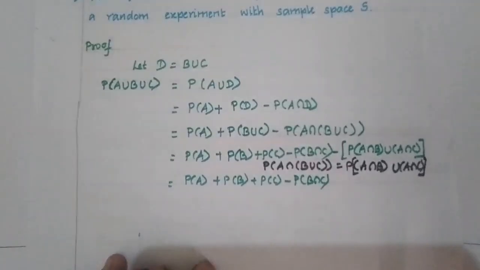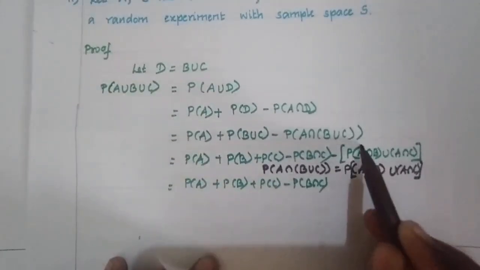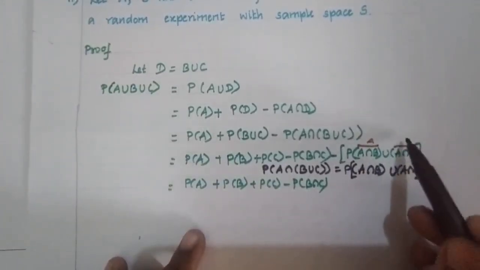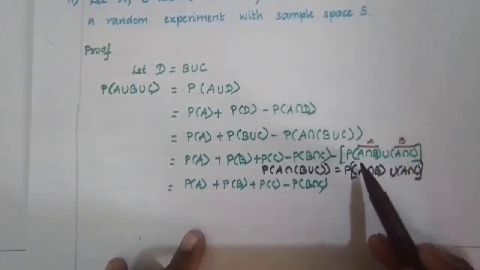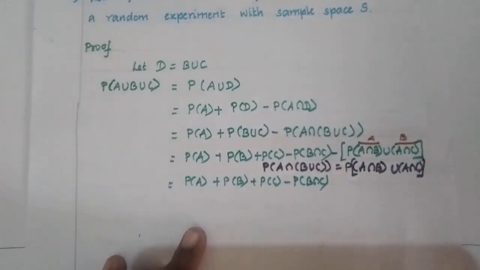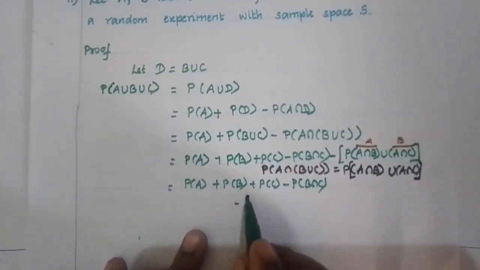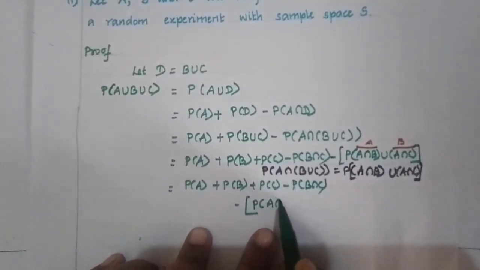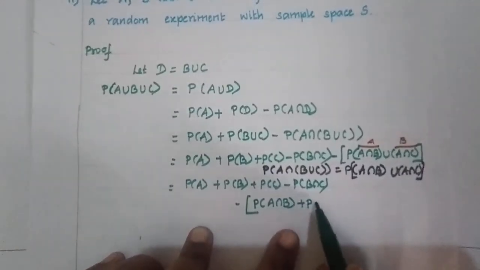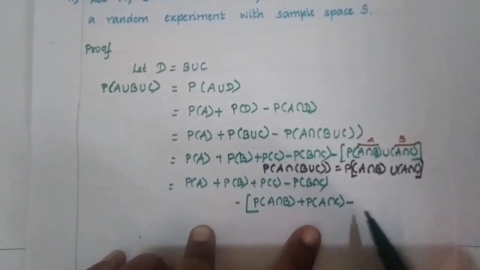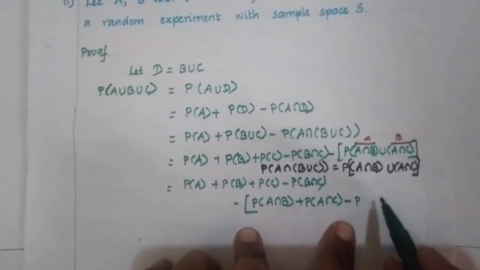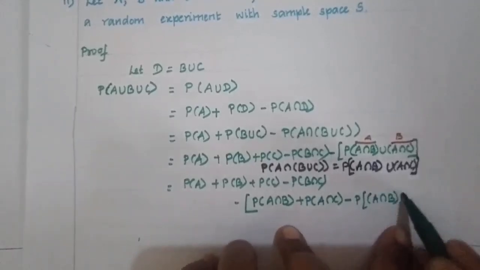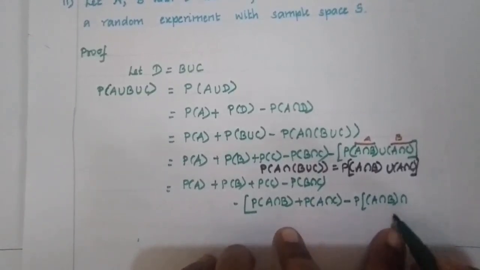So now here, this A intersection B we are going to take as A, and this A intersection C we are going to take as B. Now this is based on the formula P of A union B. So we can write this as minus P of A union B. The formula is P of A, here A is A intersection B, plus P of B, here B is A intersection C, minus P of A intersection B, so A is A intersection B, and B is A intersection C.